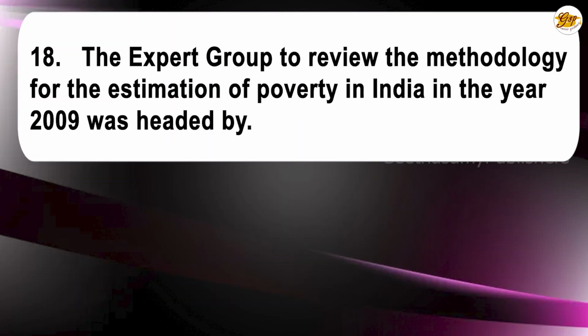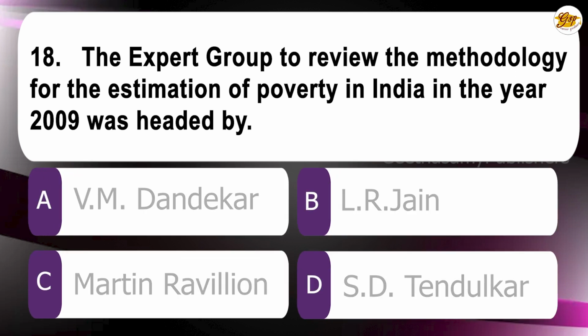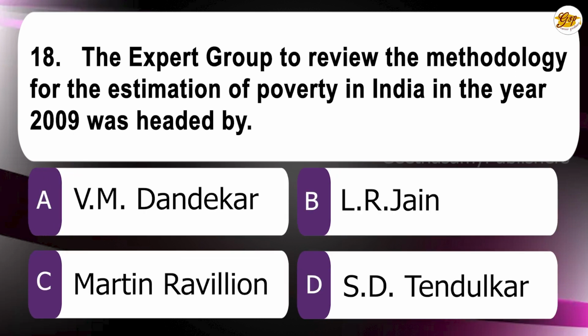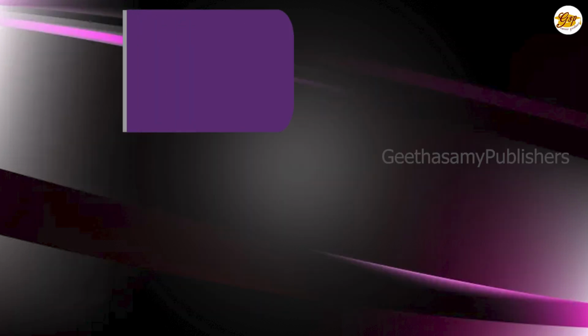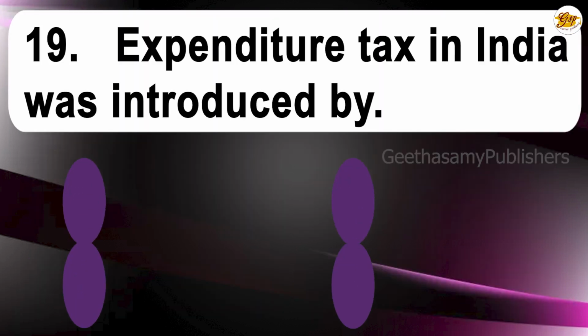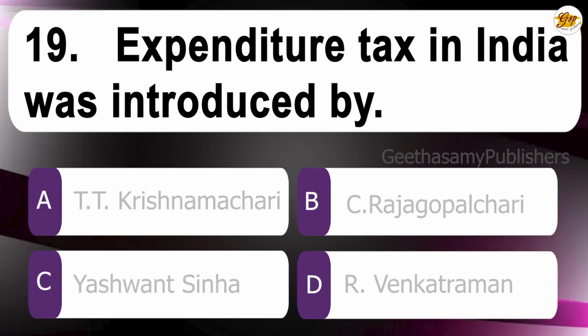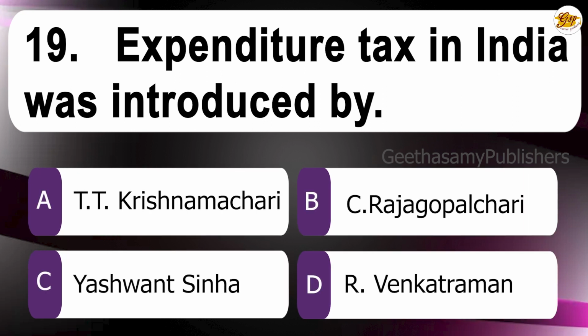18th question. The expert group to review the methodology for the estimation of poverty in India in the year 2009 was headed by: A. M. Dandekar, B. L.R. Jain, C. Martin Ravallion, D. S.D. Tendulkar. The correct answer is D. S.D. Tendulkar. 19th question. Expenditure tax in India was introduced by: A. T.T. Krishnamachari, B. C. Rajagopalachari, C. Yashwant Sinha, D.